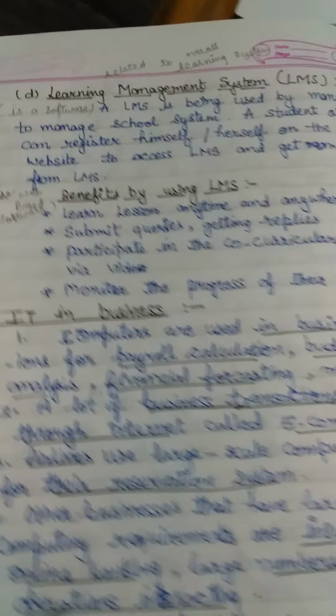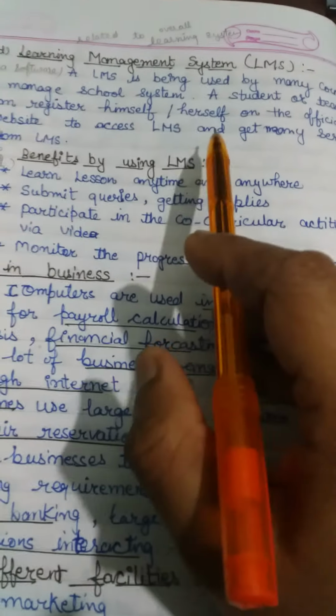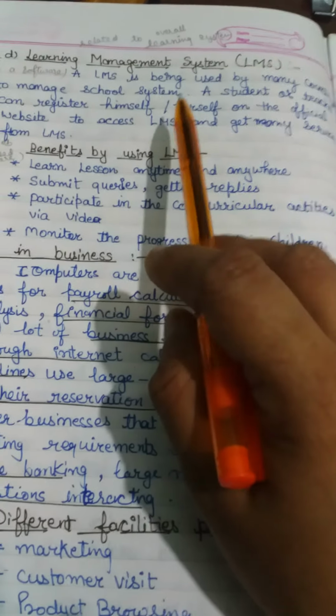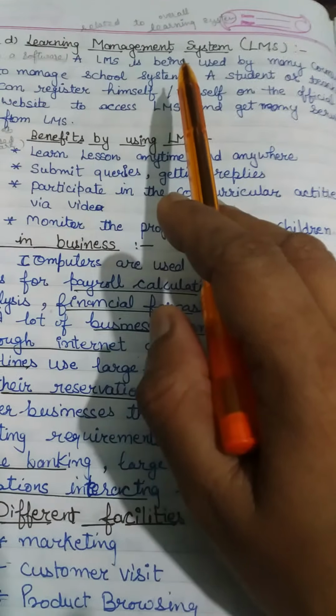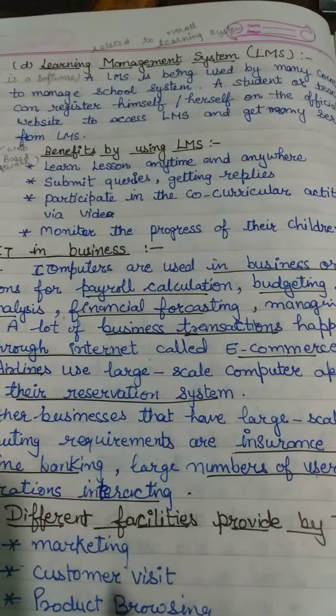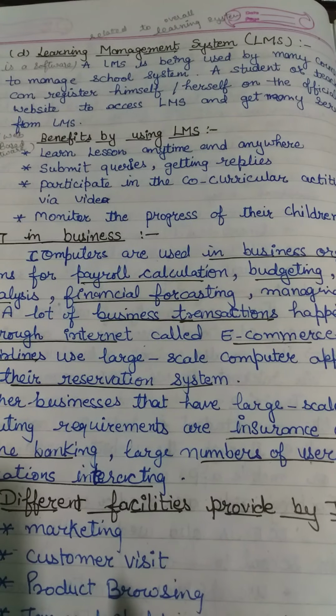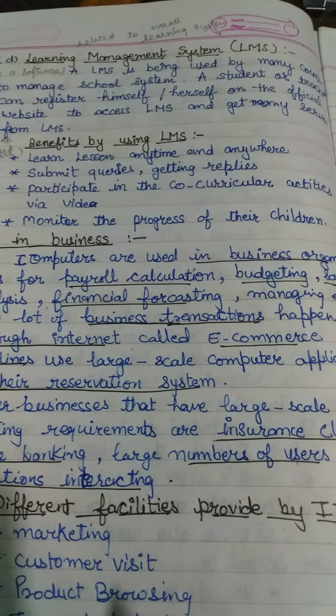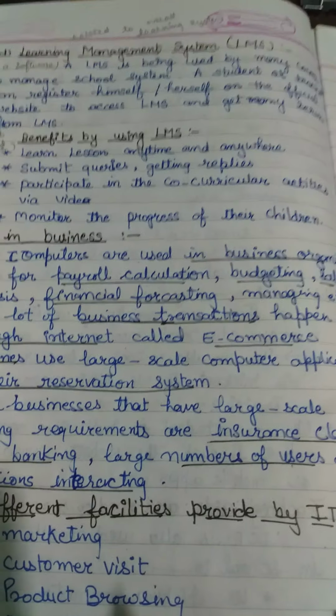One is the LMS. I already discussed with you the learning management system. What is the learning management system? You all know there is sometimes a library management system, an administrative management system, a fee structure management system, and this one is a learning management system.